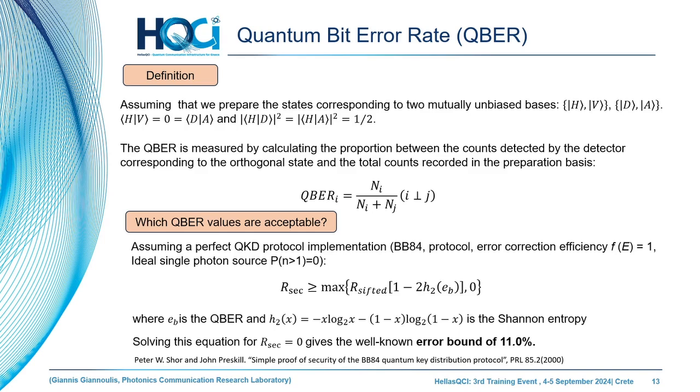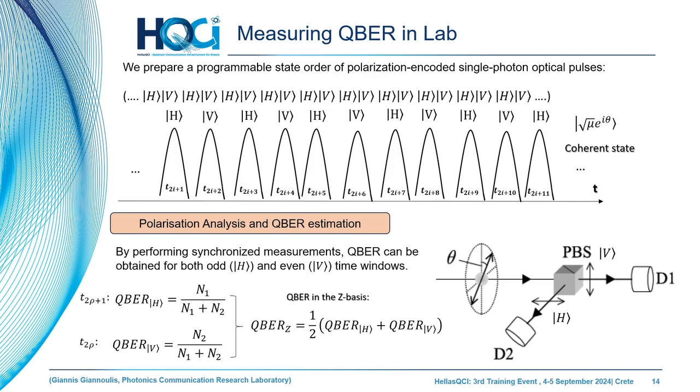Which QBER values are acceptable when we operate a QKD system, a QKD link? We have a fundamental limitation from information theory. We need to have a positive secure key rate, so from this inequality, by taking some assumptions, we get at most 11% quantum bit error rate. In practical QKD systems, we need to lower the quantum bit error rate, the error rate of our system, to just below 10% and even lower, in order to have sufficient secure key generation for our application.